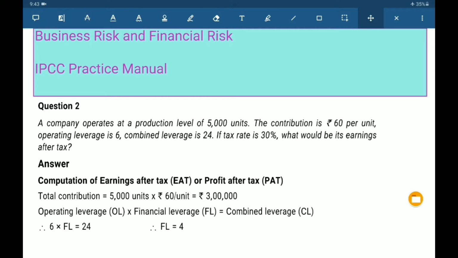Today we discuss business risk and financial risk. Question number 2.